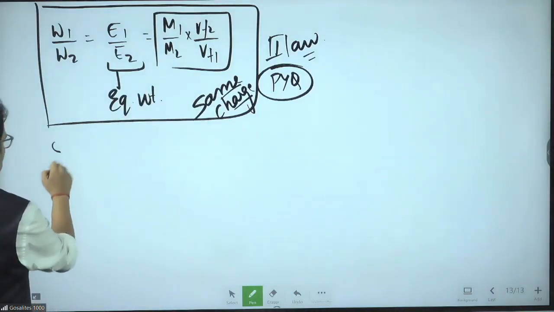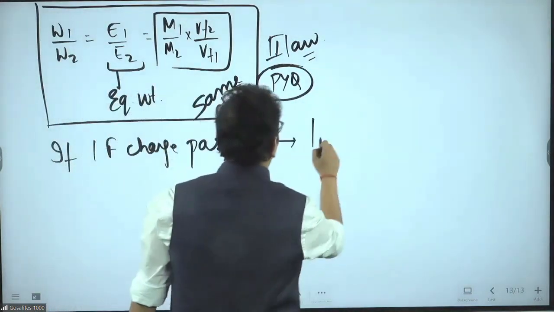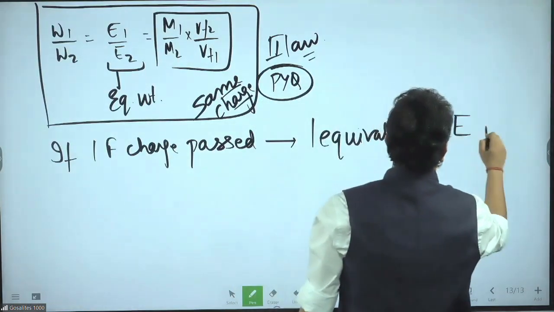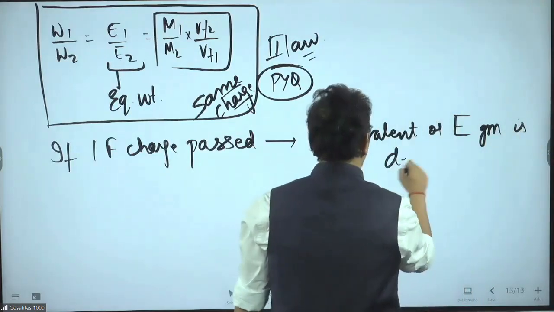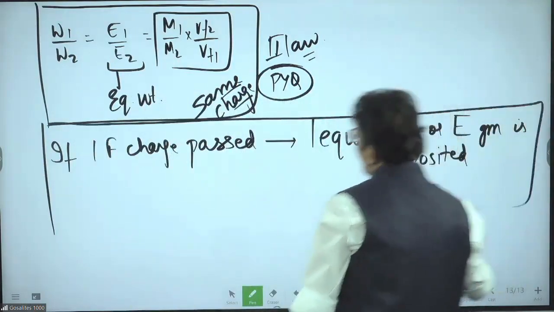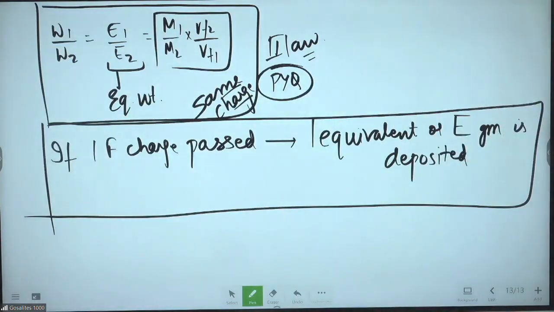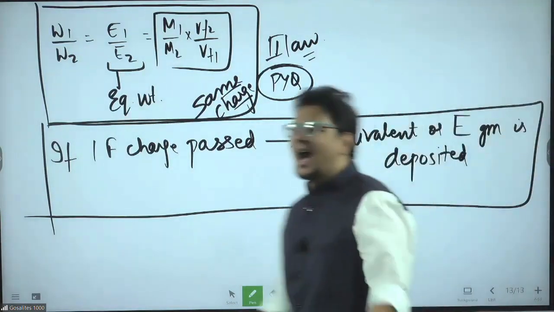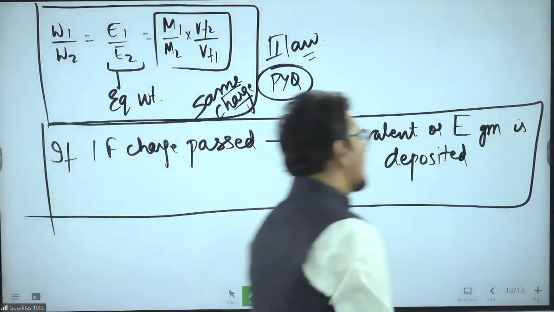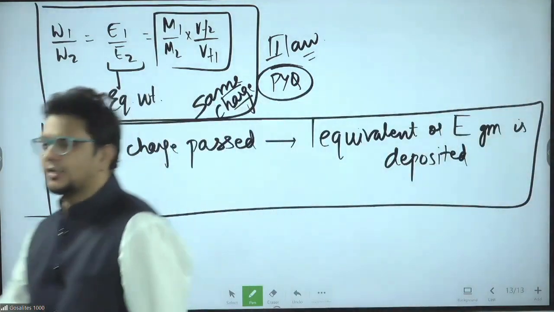Now, if 1 Faraday charge is passed, one equivalent or E gram is deposited. This is the direct question they can ask you. 1 Faraday charge is passed through copper 2 plus. How many equivalent of copper deposited? 1. 1 Faraday charge passed through aluminium 3 plus. How many equivalent of aluminium deposited? 1. 1 Faraday charge passed through water. How many equivalent of hydrogen deposited? 1. Always 1 equivalent is deposited for 1 Faraday charge.